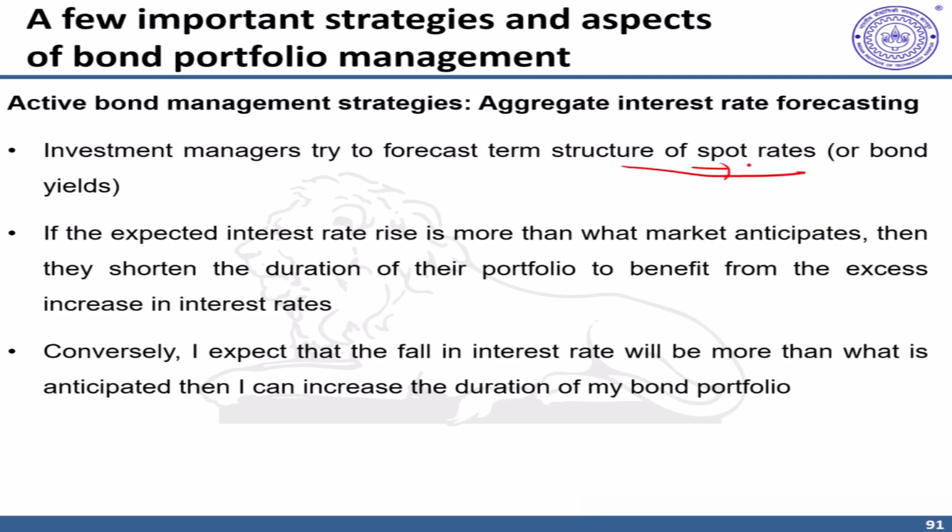This also affects bond yields, so forecasting the term structure is the same as forecasting bond yields as well. Now, if the expected interest rate rise is more than what the market anticipates, then you can shorten the duration of your bond portfolio to benefit from the excess rise. So in general, bonds will fall, but because you have shortened the duration, your fall will be less. Conversely, if you expect that the fall in interest rates is more than what is anticipated, you can increase the duration and then your portfolio will rise more than other competitive portfolios.